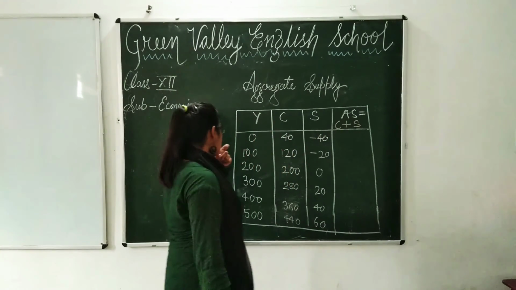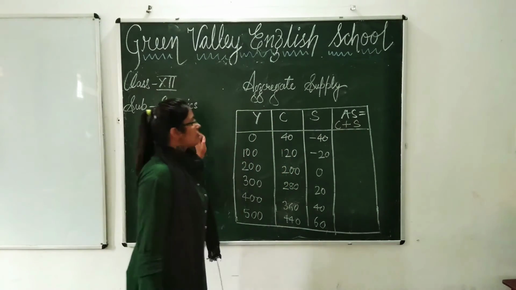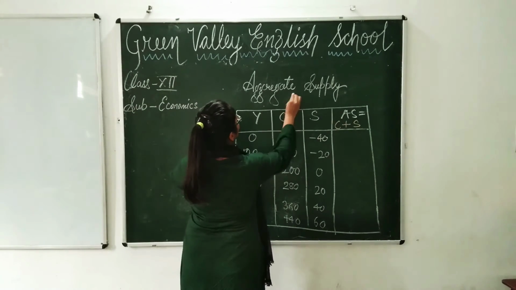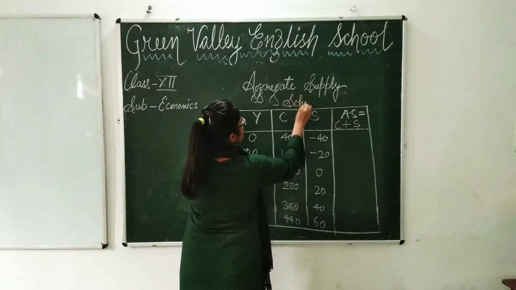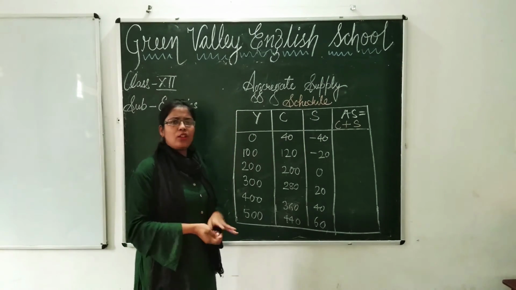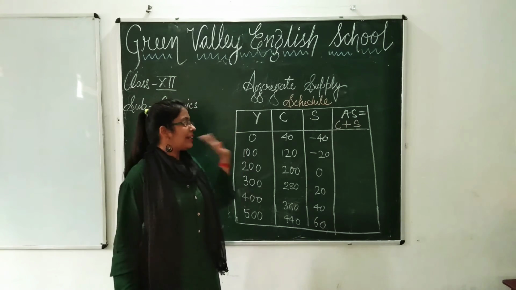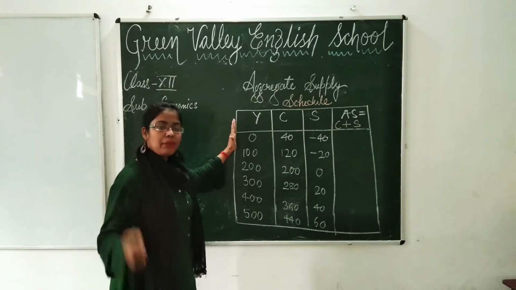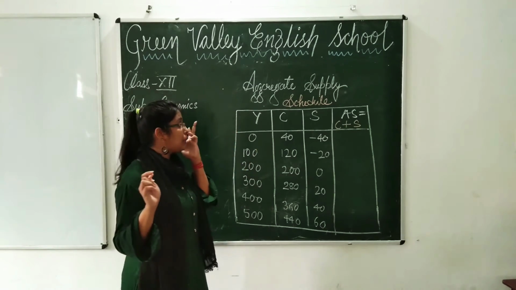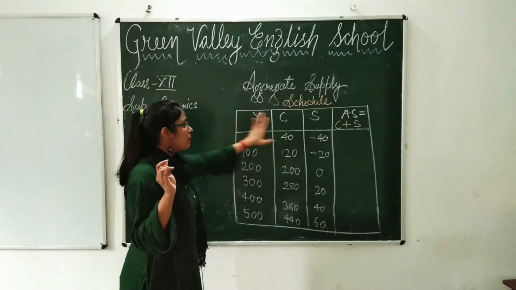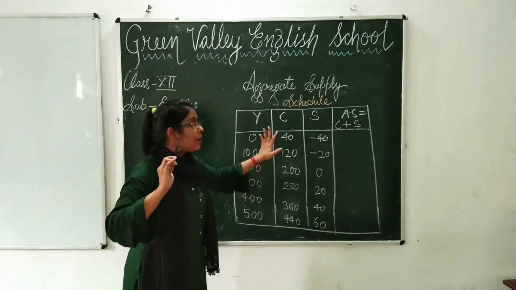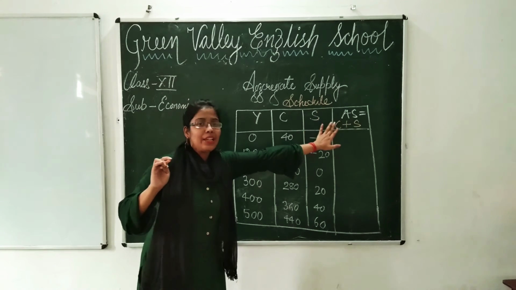Okay students, so let us see the schedule. Now this is the schedule of aggregate supply. Now you understood the meaning of aggregate supply, income. Now let us see. So here you can see income as we have studied while teaching you aggregate demand. If you have gone through that video, you will find the schedule somewhat same, but we have extended saving.